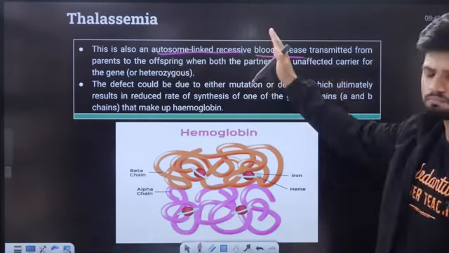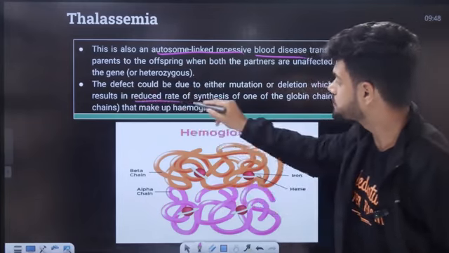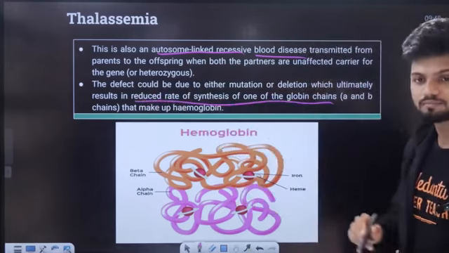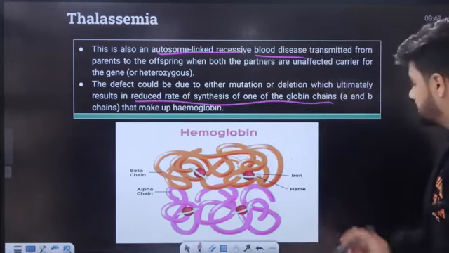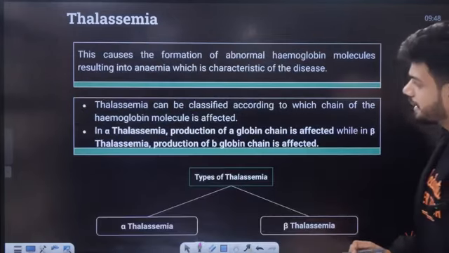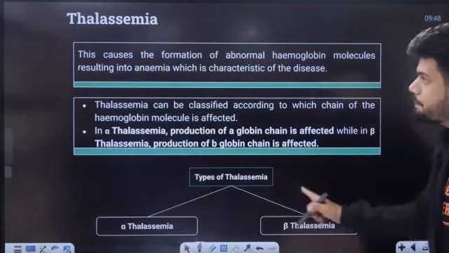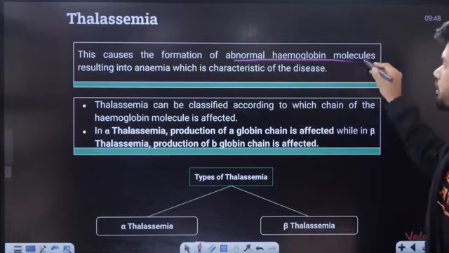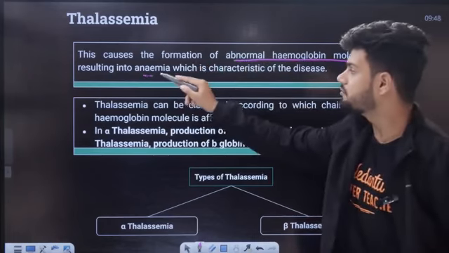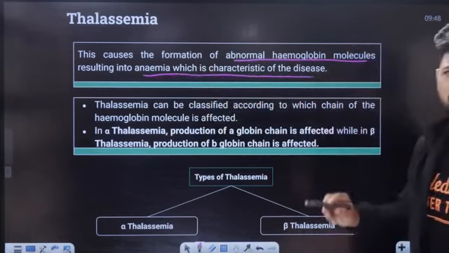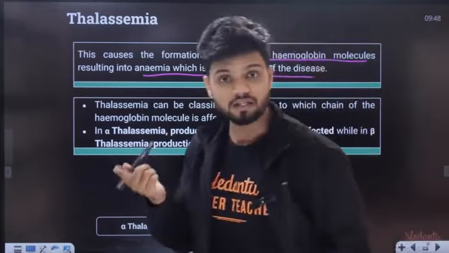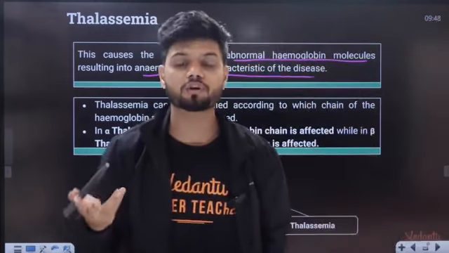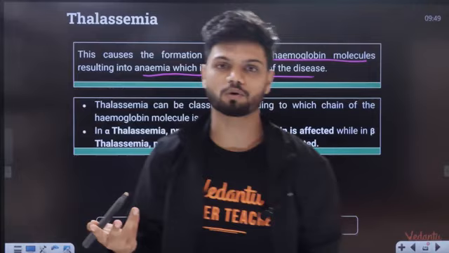The defect could be due to either mutation or deletion, which ultimately results in the reduced rate of synthesis of one of the genes. As I said, some chain is missing, either the alpha or the beta chain. So based on that we have alpha thalassemia and beta thalassemia. This causes a formation of abnormal hemoglobin molecules resulting in anemia, which is a character of this disease. Obviously, with the alpha chain missing or the beta chain missing, hemoglobin is not functioning properly now.